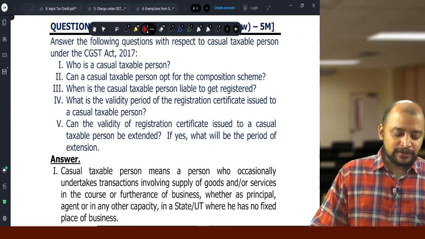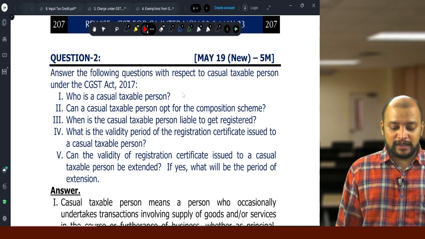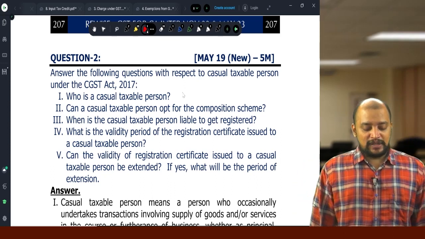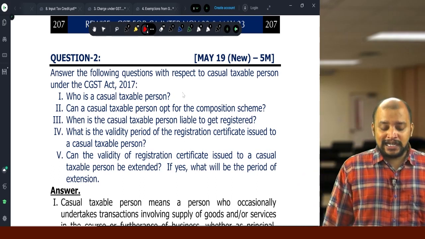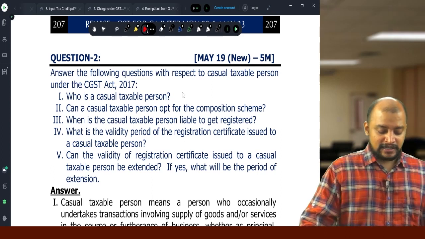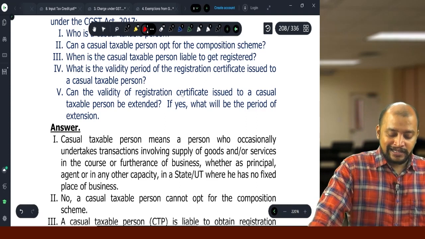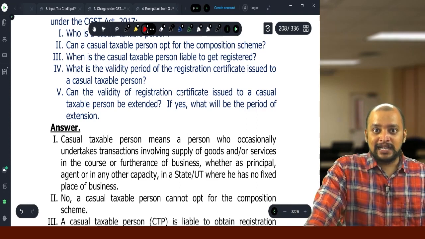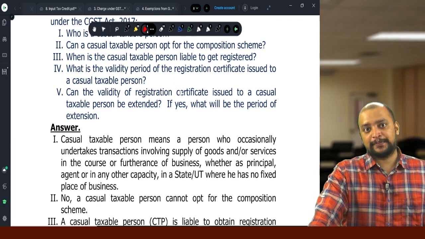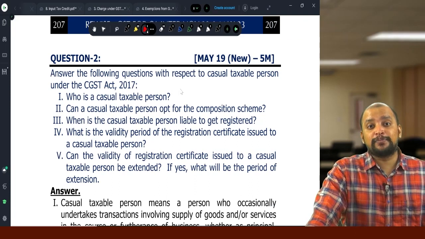Then question number 2, answer the following questions with respect to CTP, casual taxable person, under CGST Act. Who is a casual taxable person? Who occasionally undertakes transactions involving supply of goods and or services in the course or furtherance of business, whether as a principal, agent or in any other capacity in a state or union territory where he has no fixed place of business.